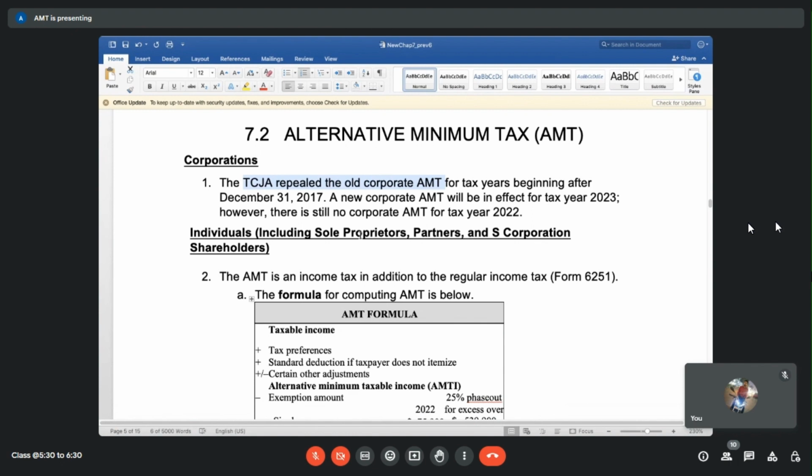So we don't have to worry about corporations at the moment because the TCJA is effective until 2025, to boost the US economy. That was the biggest slash. The whole corporate tax rate was cut down from some 30+% to 21% in 2017. That was a big landmark. We used to say, go to Mauritius, go to Ireland, those kind of countries where taxes are very low. So the US also started coming into that category, because 21% is still considered a very low flat tax rate.